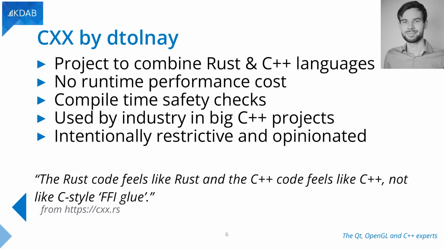One of the things that you'll find very often in Rust, and which is also the case in CXX, is that it's intentionally restrictive and opinionated. It sort of pushes or forces you to do the right thing by default instead of just hacking around. The point is really the sentence that you can see below: the Rust code feels like Rust, C++ code feels like C++, not like the C-style FFI glue that you often have to write when you're interacting between different languages. And that, in our experience, really is the case. You really don't notice when you're calling code from another language from the other side.